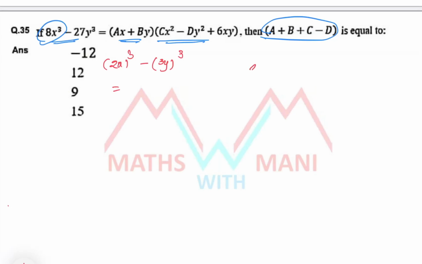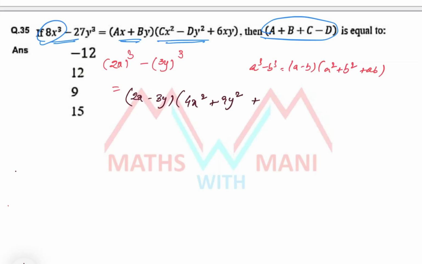What is the formula for a cube minus b cube? A minus b into (a square plus b square plus ab). This is the direct formula. So apply this: (2x) whole cube minus (3y) whole cube equals (2x minus 3y) into ((2x) whole square, that is 4x square, plus (3y) whole square, that is 9y square, plus 2x into 3y, that is 6xy).